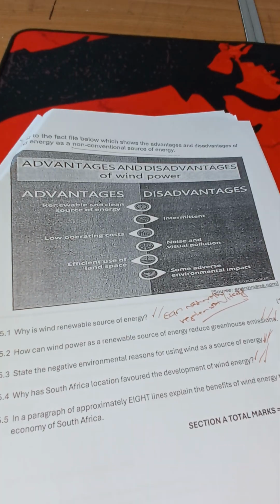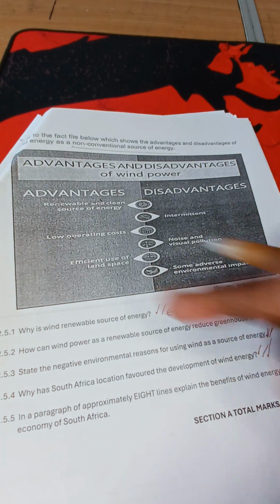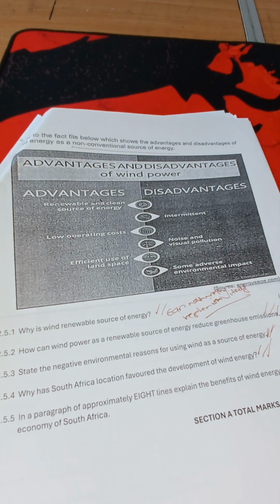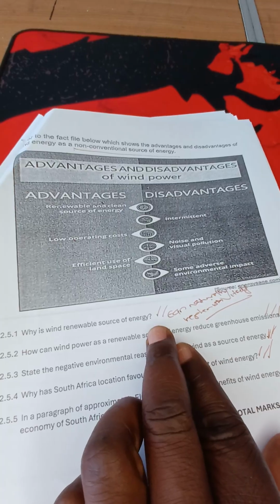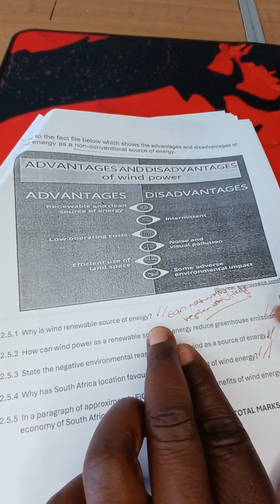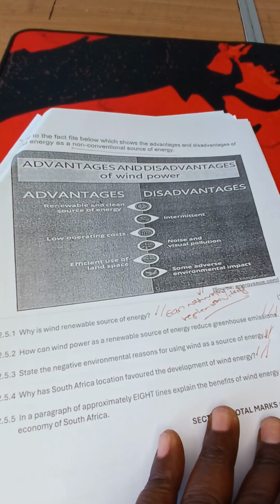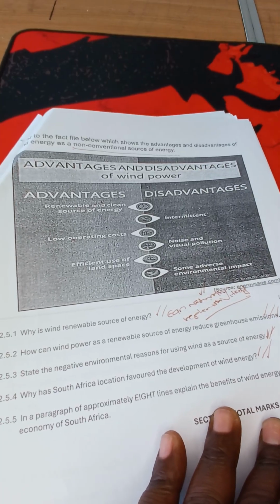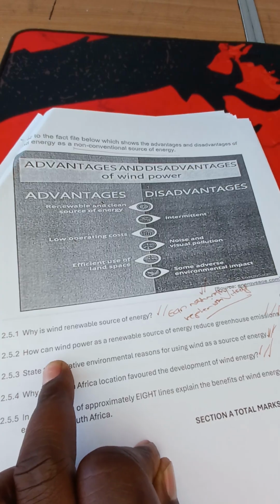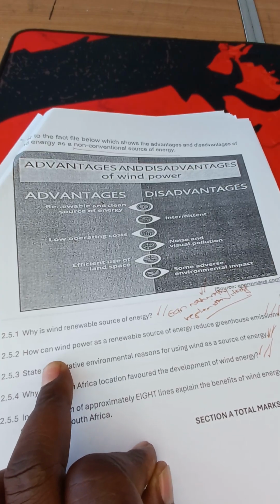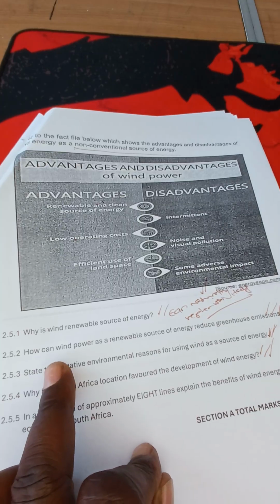Before I do 2.5.5, let me try to recap these questions. Why is wind a renewable source of energy? We have said that for 2.5.1, it is an energy source that can naturally replenish itself. Of course, it can actually naturally replenish itself. Think of renewable energy. What is the difference between renewable and non-renewable? Renewable, that's basically where we are coming from. It can naturally replenish itself.